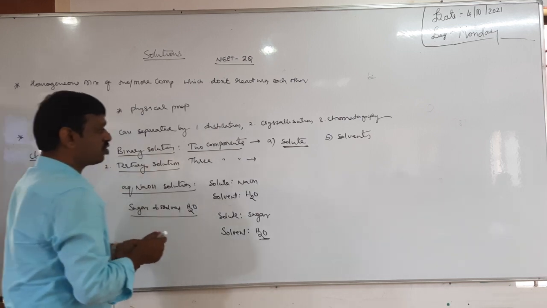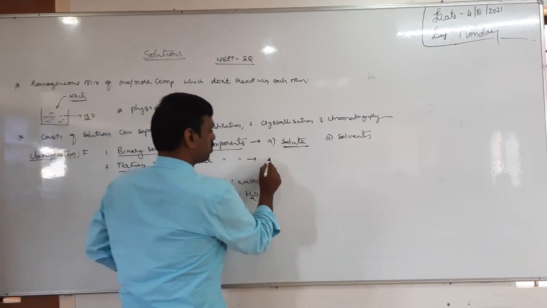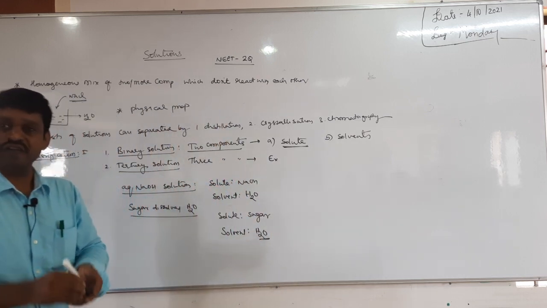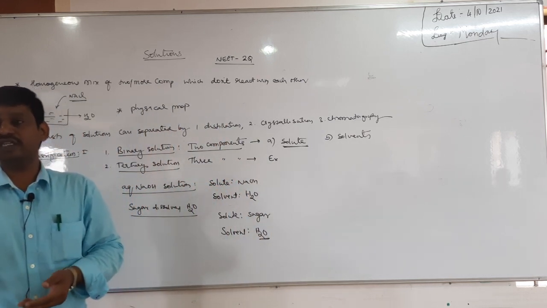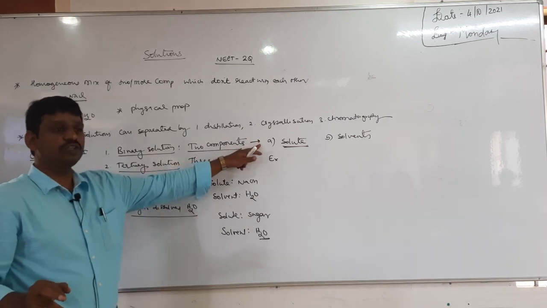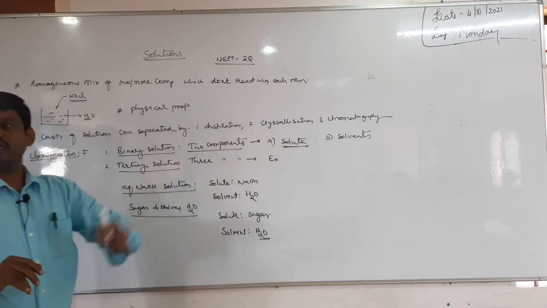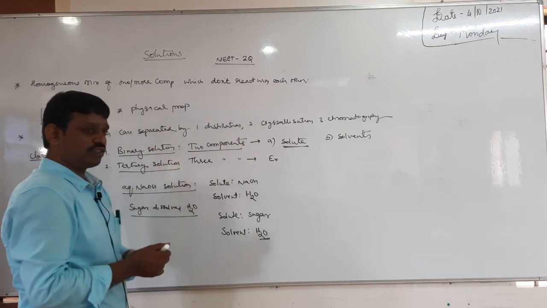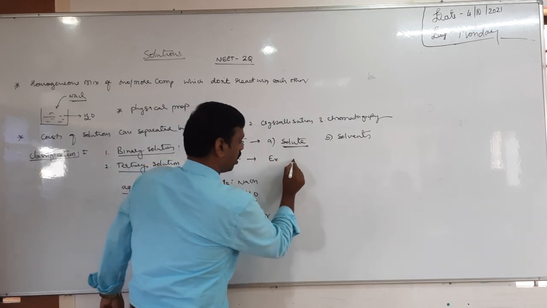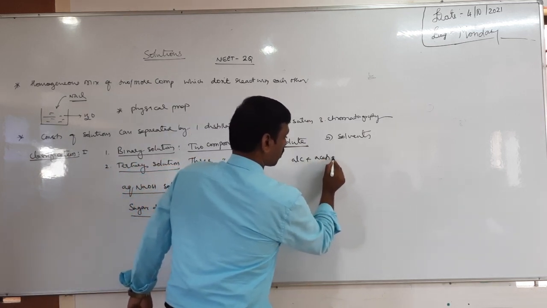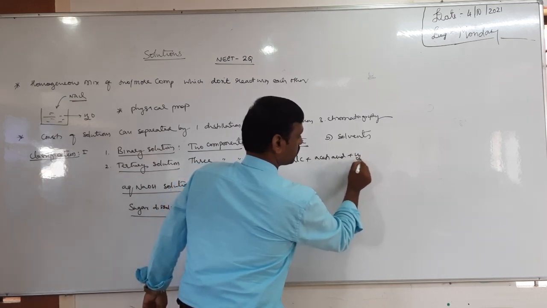Next is tertiary solutions. They usually contain 3 components. When they contain 3 components, we cannot differentiate which is solute and solvent. The solute-solvent concept comes only in binary solutions, not in tertiary solutions. What is an example for a tertiary solution? You can take alcohol plus acetic acid, both dissolved in water.